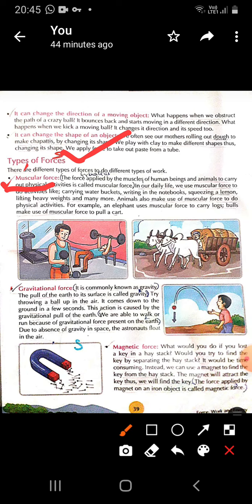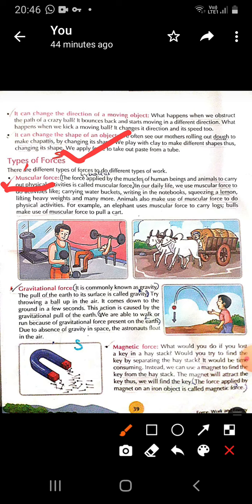As we have studied in our previous chapter, chapter 2, what are muscles? Muscles are attached to the bones and pulled to make them move at joints. So muscles help in movement. From the word only you have understood that muscular force must be related to muscles, and muscles help the body to move.